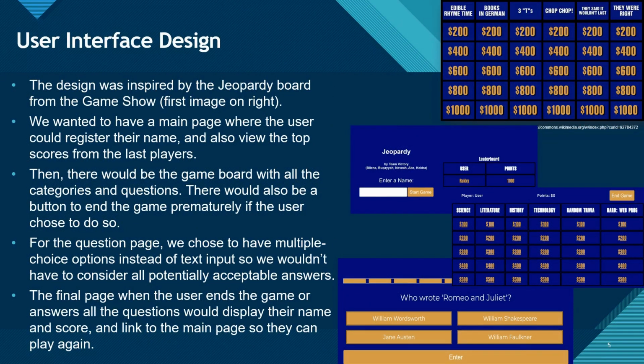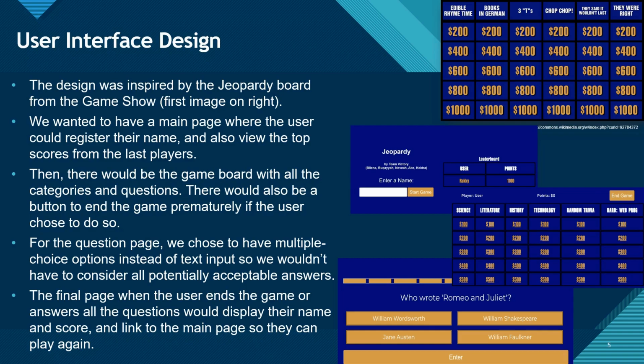User interface design. The design was inspired by the Jeopardy board from the game show, which you can see in the upper right-hand corner. We then decided to have a main page where the user can register their name, as well as view the top scores from the last players who have previously played the game before. Then there would be a game board with all of the categories and questions. There would also be a button to end the game prematurely if the user chooses to do so.